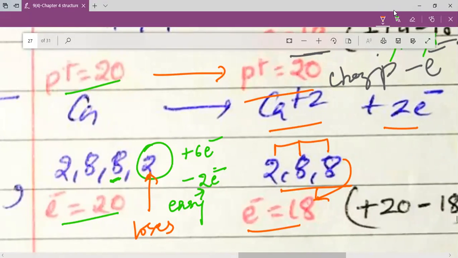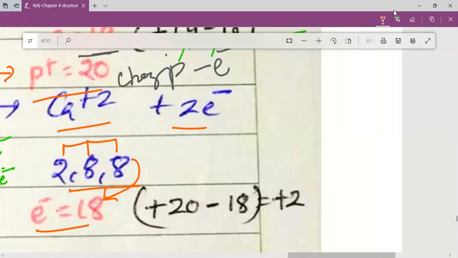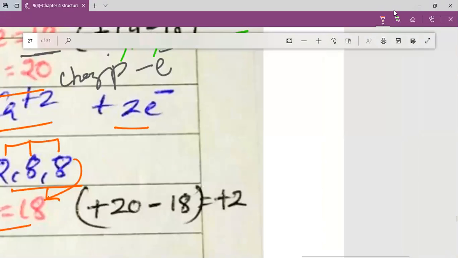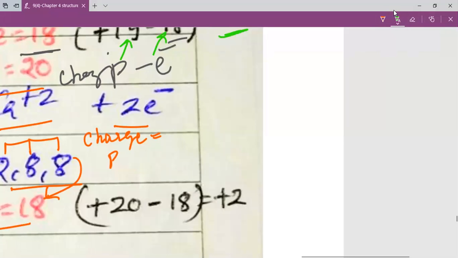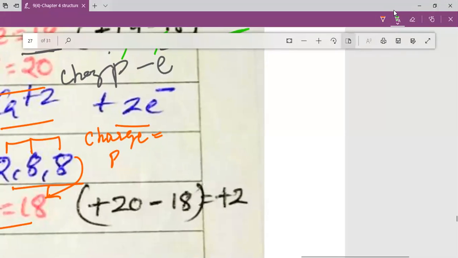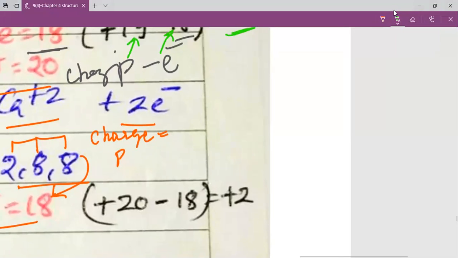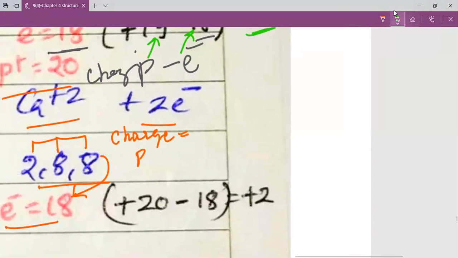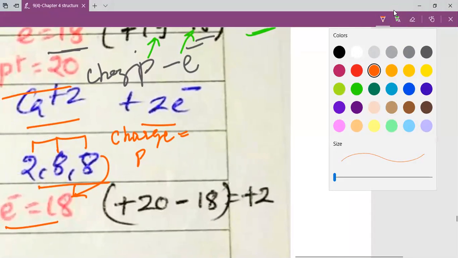Now my dear students, we need to calculate the charge, and to calculate the charge we have a formula: charge is equal to number of protons minus number of electrons. So here, my dear students, we write the number of protons minus the number of electrons.